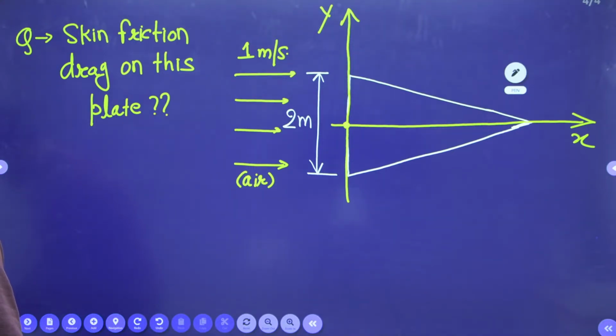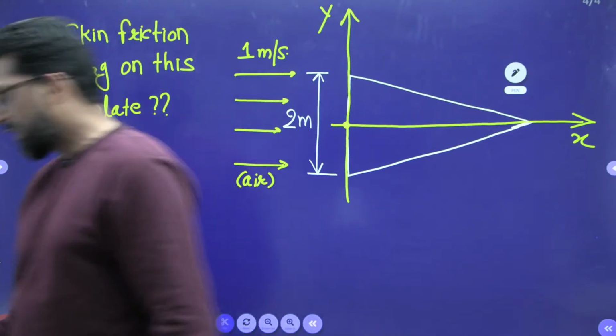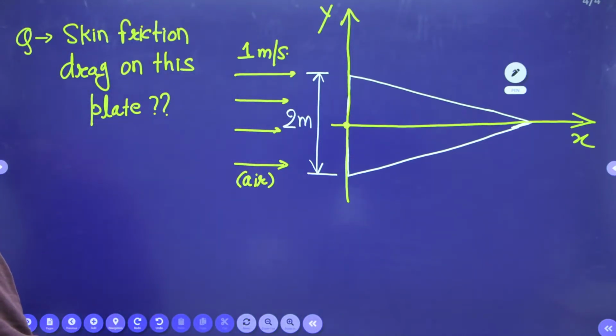You know what the friction drag is and what the pressure drag is. So according to this, we have to calculate the friction.